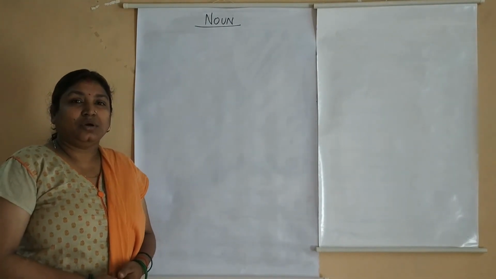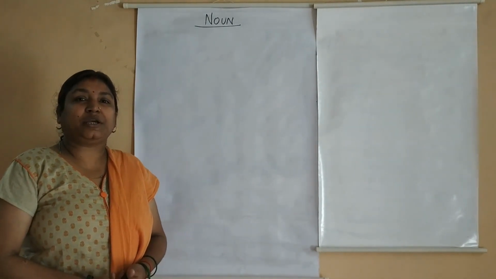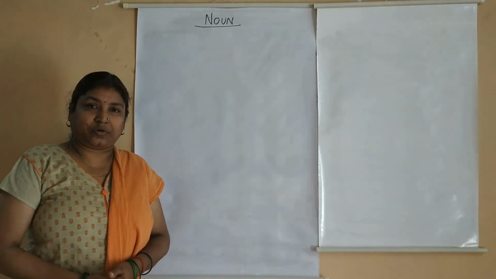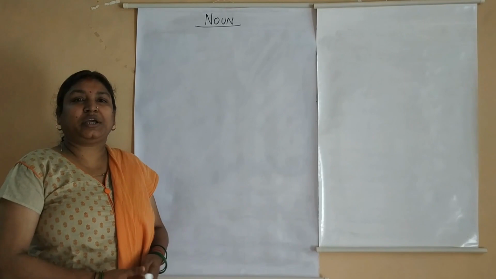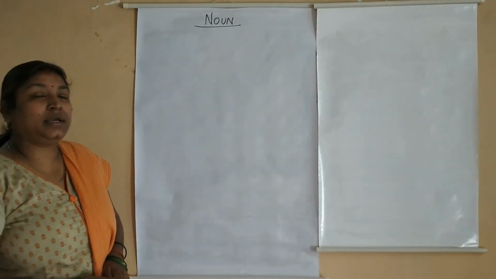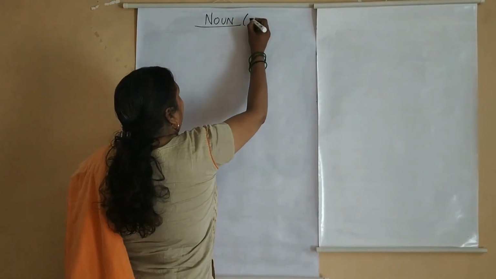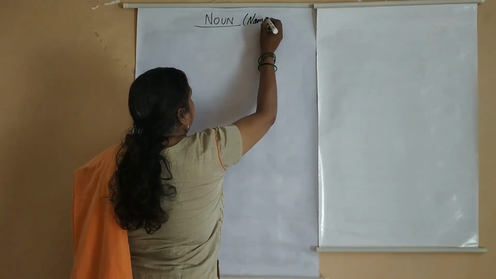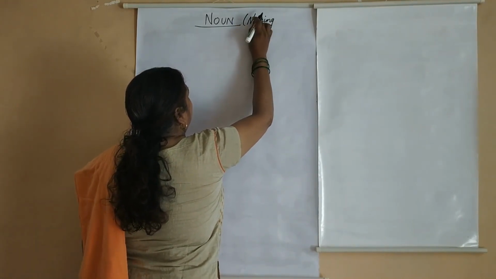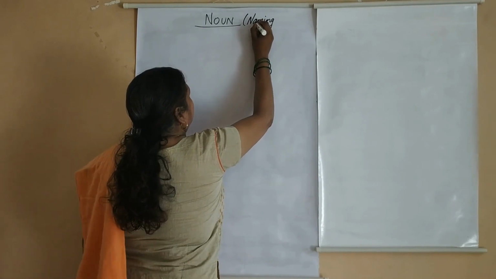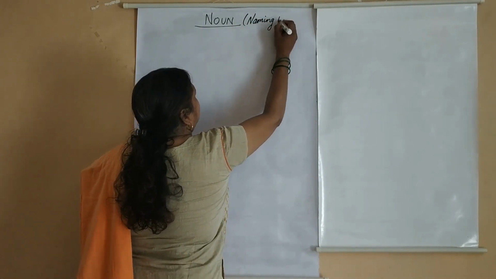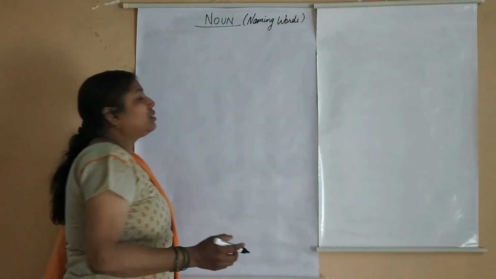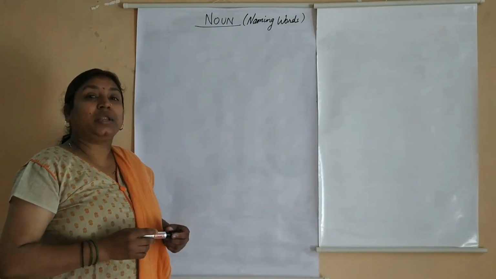What is a noun? Noun is the name of a person, place, animal or thing. This is all what we have been studying so far. Since nouns refer to names, they are also called naming words.